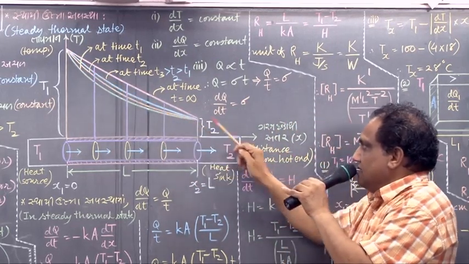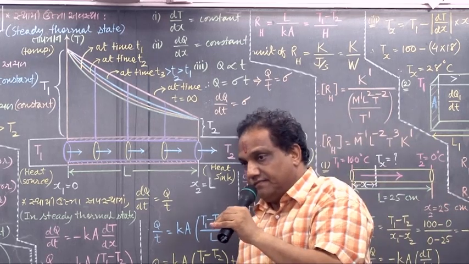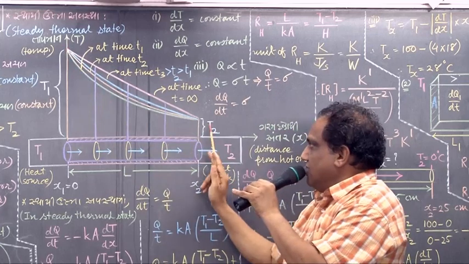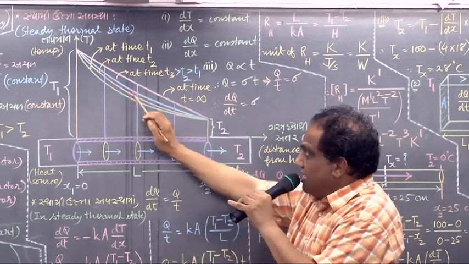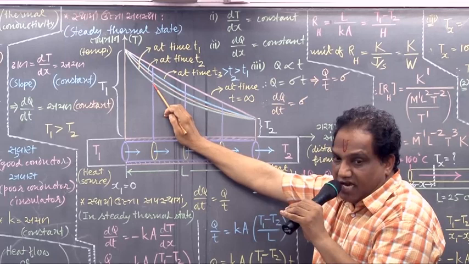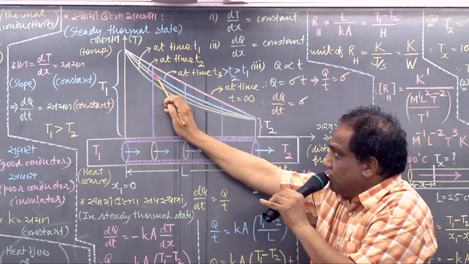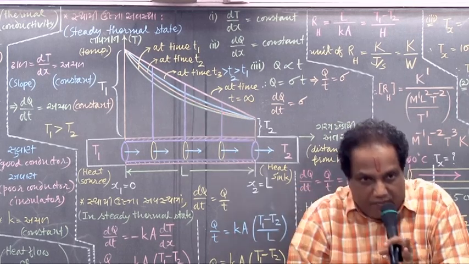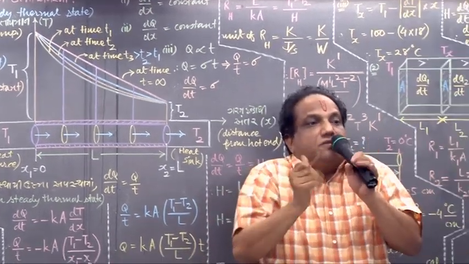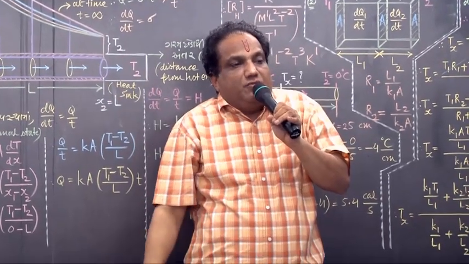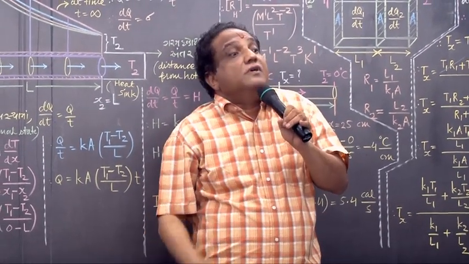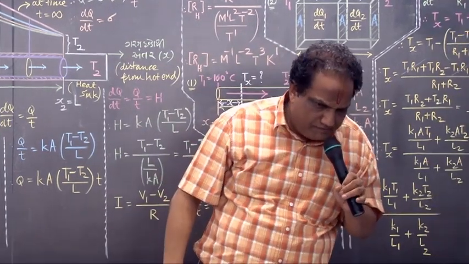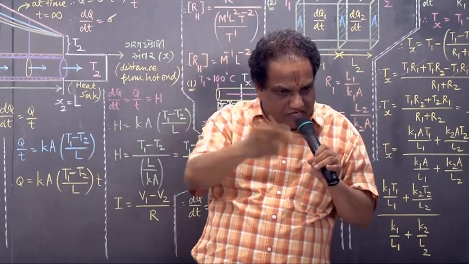Correct? Tell me, what have you noticed? Temperatures at the ends are constant, but intermediate temperatures are increasing. From this limit to this, from this to this. Intermediate temperatures have been raised. And what happens to the shape of the graph? The curvature decreases. As time passes on, curvature decreases.